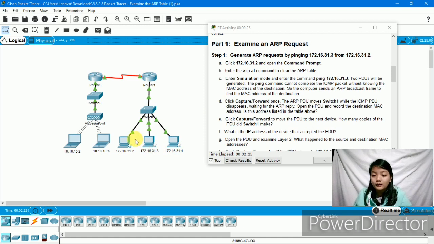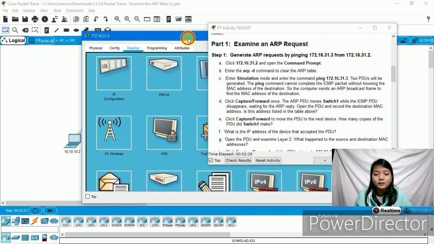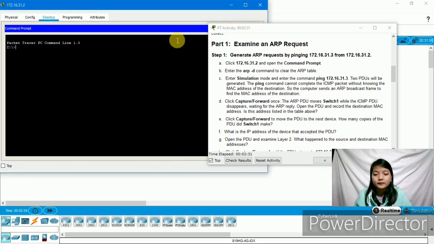So this PC, then the command prompt. Then enter arp -d.